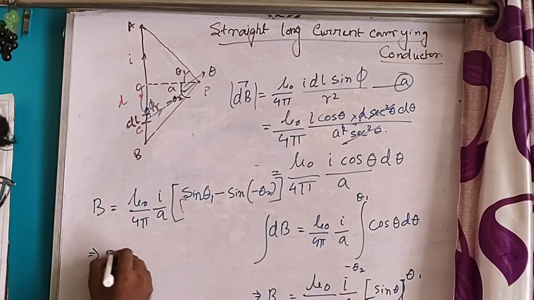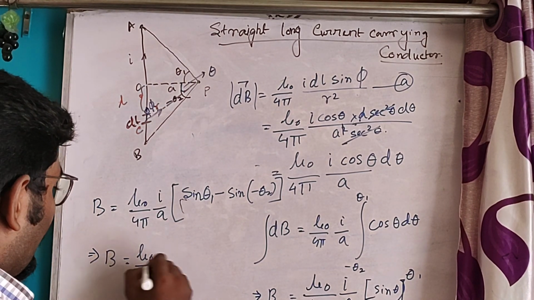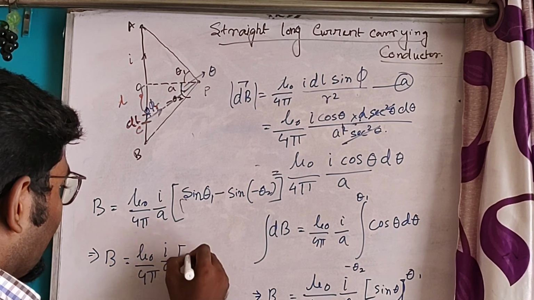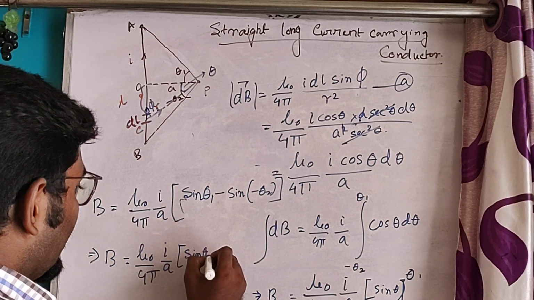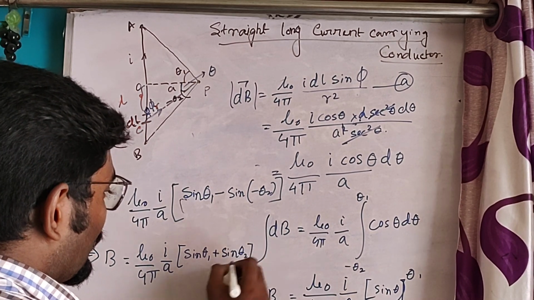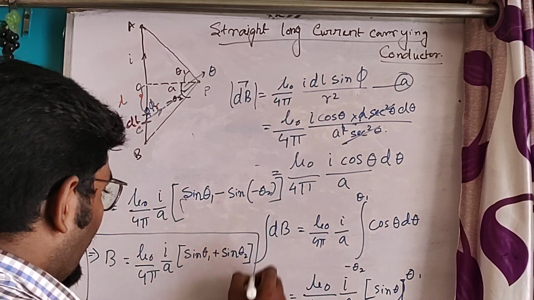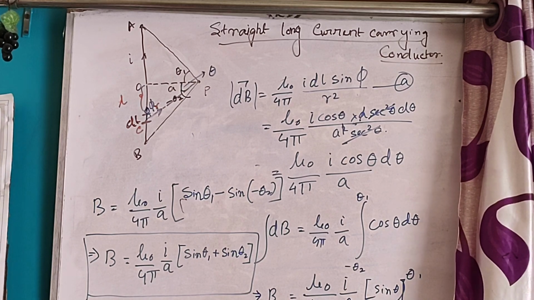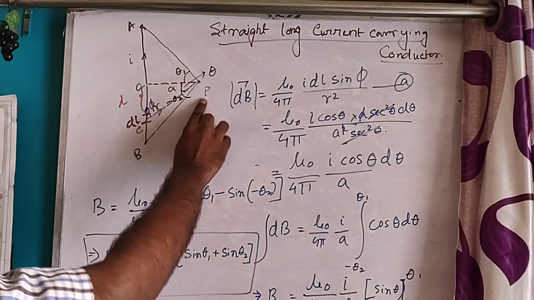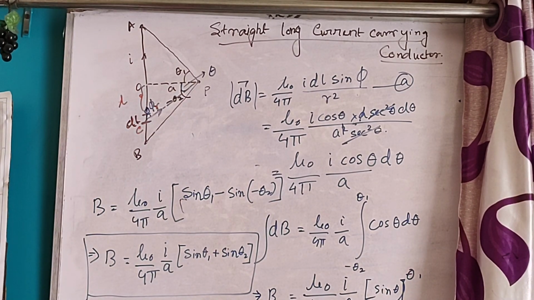So B will be mu 0 by 4 pi I by A, sin theta 1 plus sin theta 2. This is the derivation. This is the magnetic field at the point P due to the whole conductor.